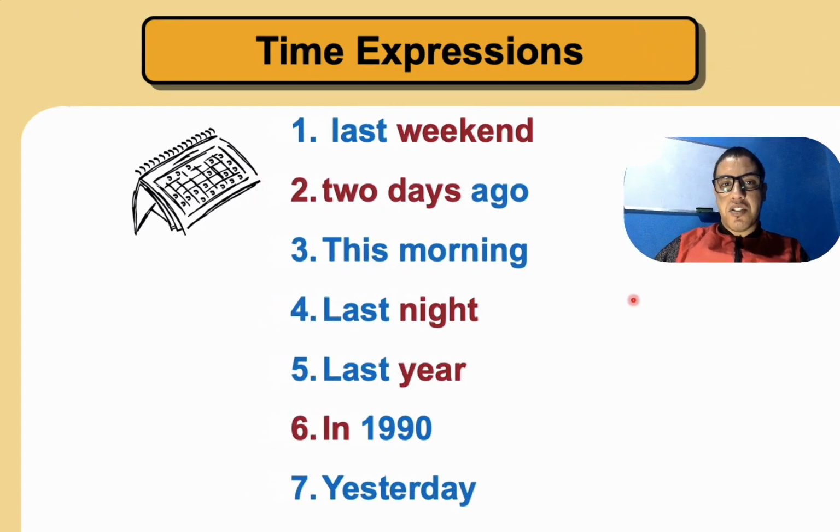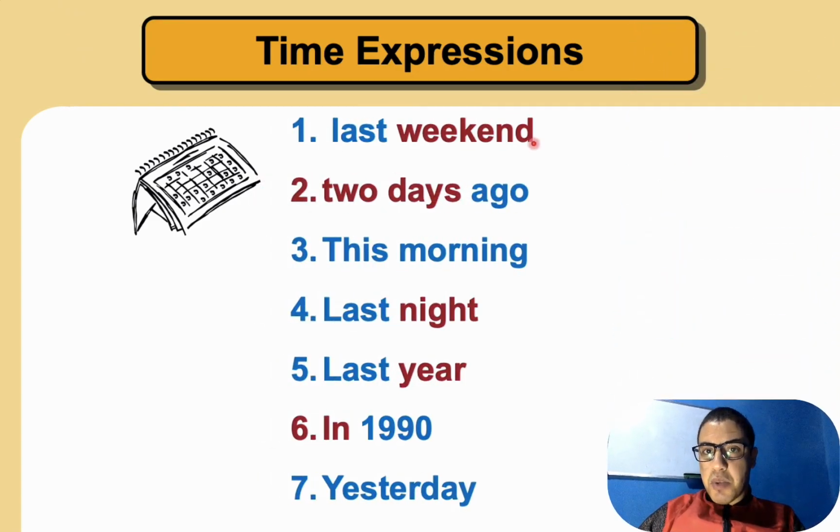Time expressions are last weekend, last week, last October, or last summer. We have two days ago, so we have ago, three days ago, one week ago, or three weeks ago, this morning, last night, last year, last weekend, last October, in 1990, or in 2002 and 2003.